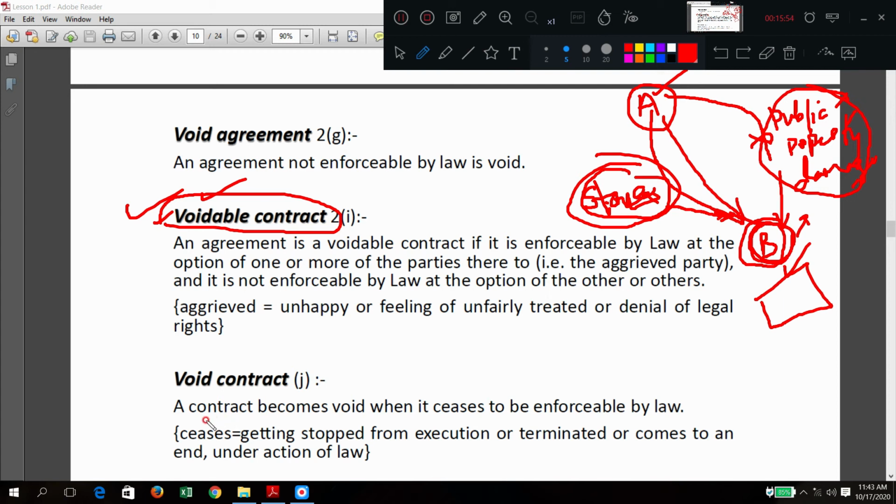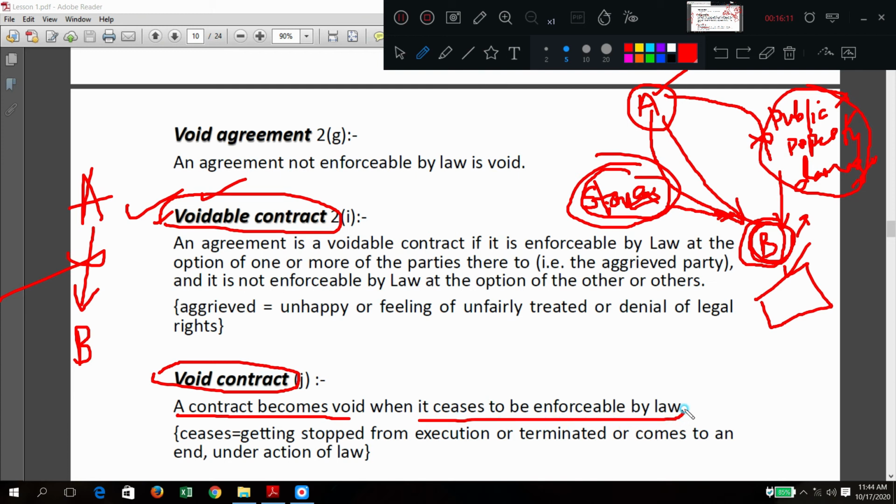Void contract means what? When the same work is not at all possible to perform by B, then it is called a void contract. So a contract becomes void when it ceases to be enforceable by law. Here ceases means stopped completely.